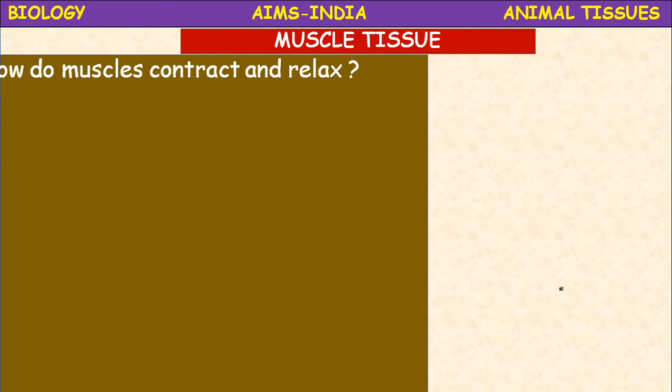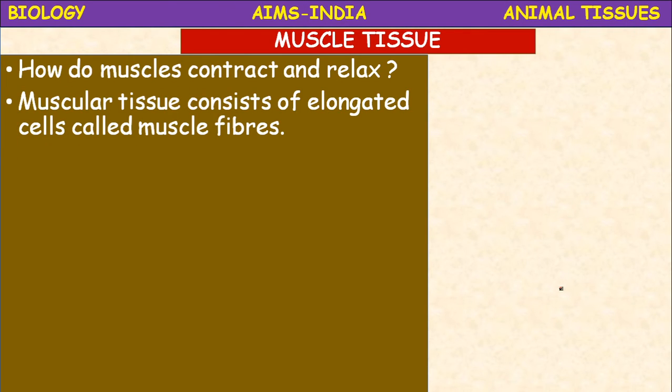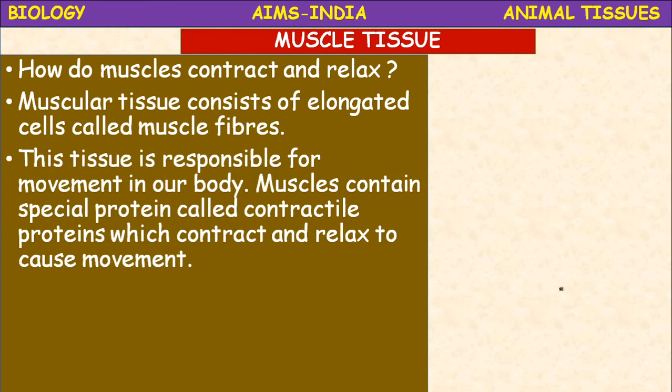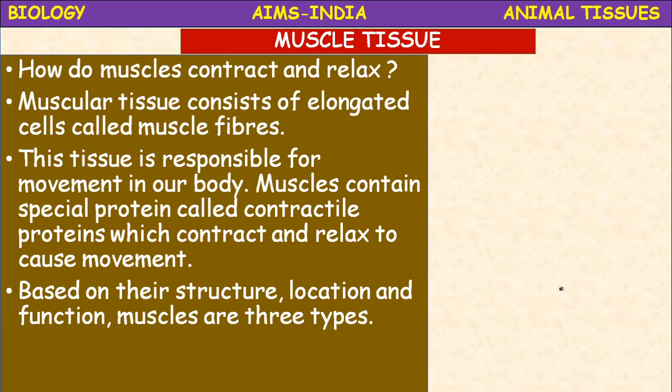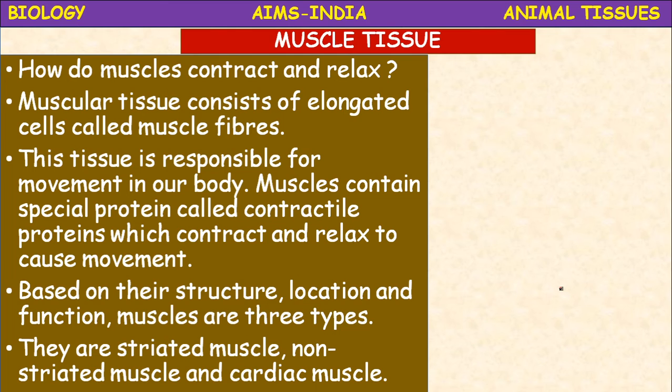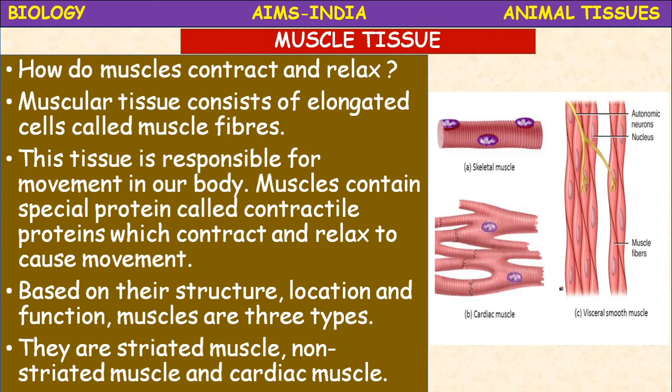The muscle tissue. How do muscles contract and relax? Muscle tissue consists of elongated cells called muscle fibers. So this tissue is responsible for movement in our body. The muscles contain special proteins called contractile proteins which contract and relax to cause movement. Based on their structure, location and function, muscles are of three types. What are they? They are striated muscles, non-striated muscles and cardiac muscles.